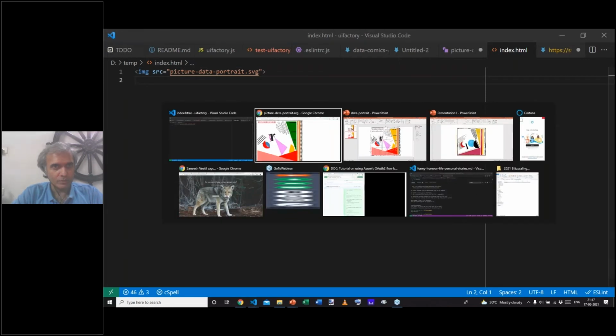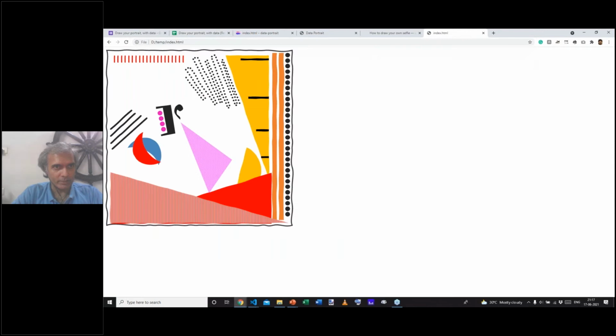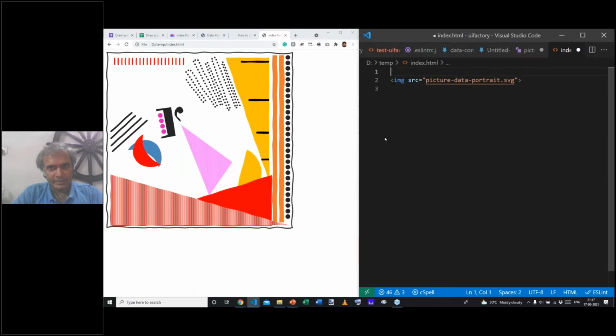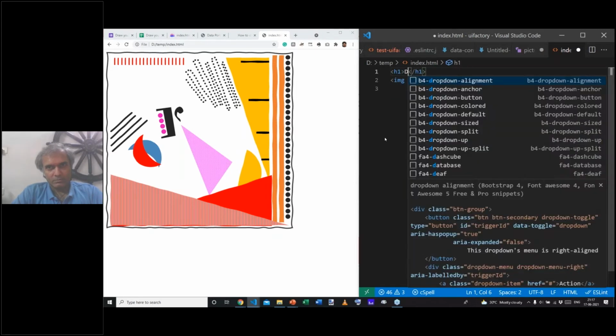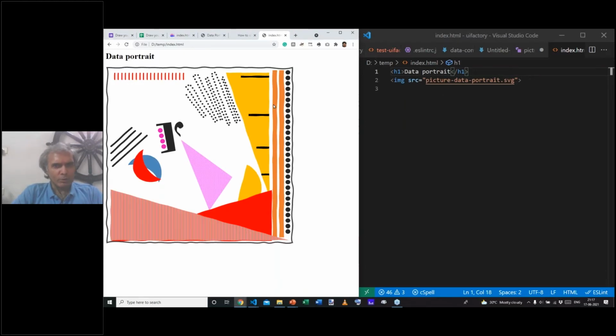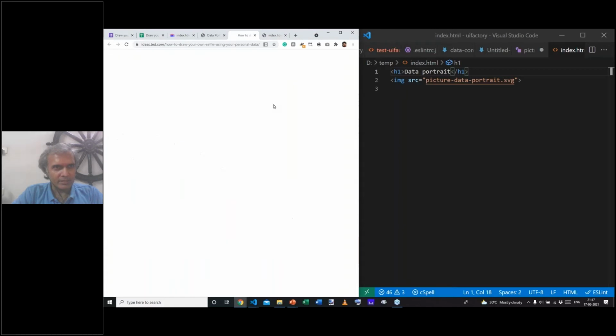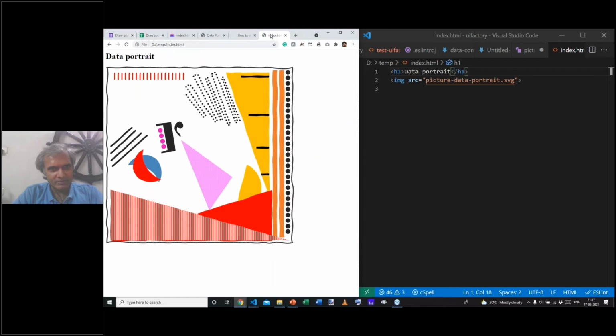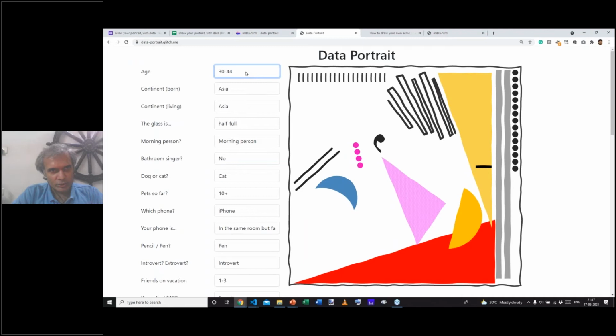So if I go here and load index.html, that works. And I can start making changes to this page. Like, for example, I can add a heading, data portrait, and add this. Now you're probably beginning to get a sense of how I created this data portrait page. What you see here and here is kind of similar. But the only other thing that this page does is when I change one of these items, different things get displayed or not, they get hidden, and the colors change as required.